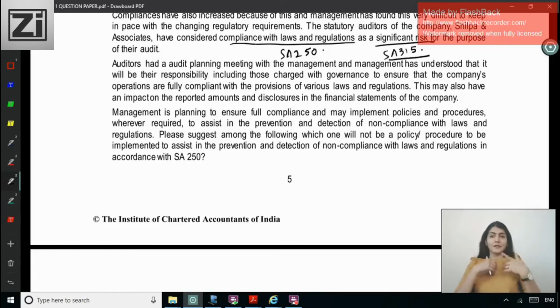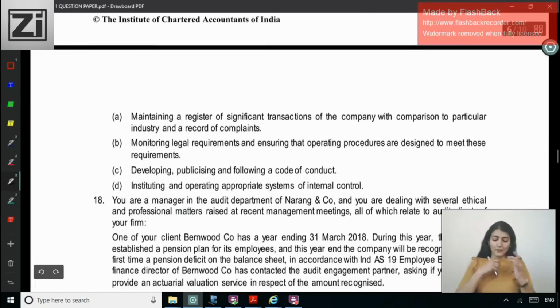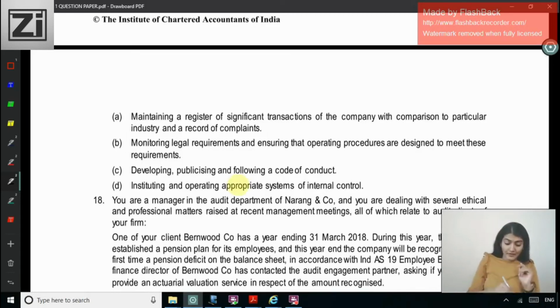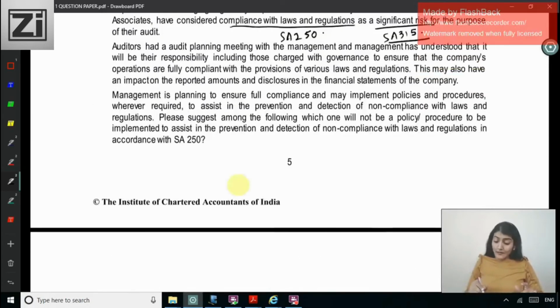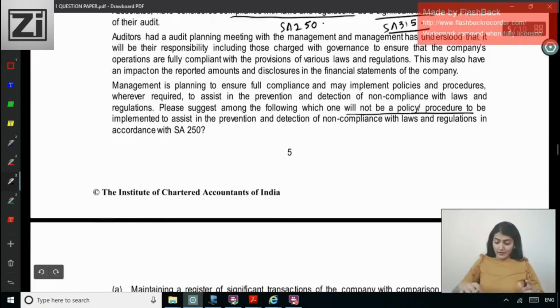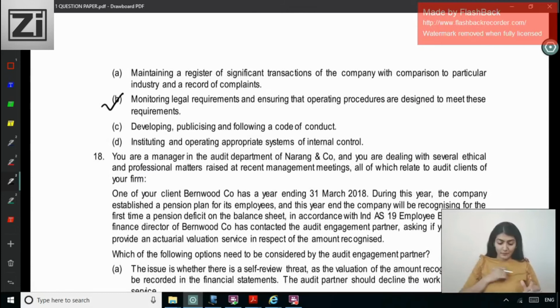Right? Whose responsibility is it to comply with laws and regulations? Management's responsibility. So what steps should be taken by the management to ensure compliance with laws and regulations? Maintaining a register of significant transactions of the company with comparison to a particular industry and a record of complaints. Okay. Monitoring legal requirements and ensuring that operating procedures are designed to meet these requirements. Legal requirement, right? There should be a policy and procedure for the same. Right? What does the question say? Will not be a policy procedure to be implemented. So the second one will be a policy procedure implemented.